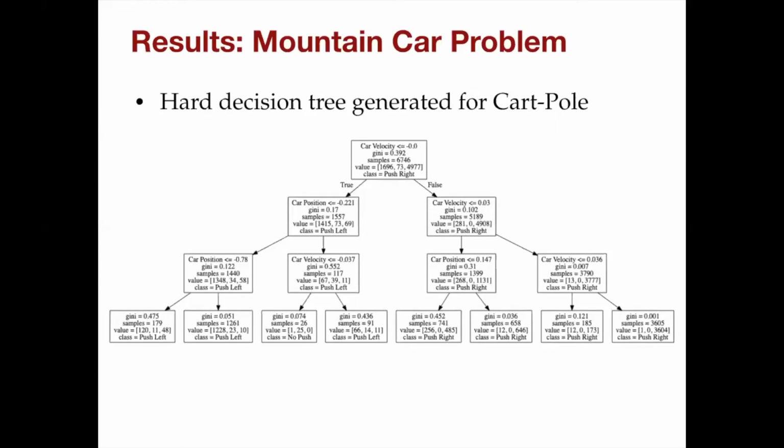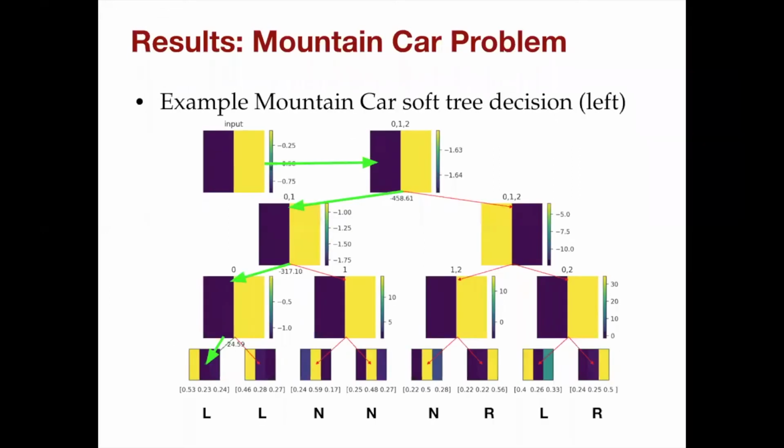Again, you can see that it classifies using separate cuts of state space. At the root, it asks whether the car velocity is positive or negative, and then subsequently it takes some branching decisions and arrives at a leaf where it returns some action. Coming to the soft decision tree regarding the mountain car problem.